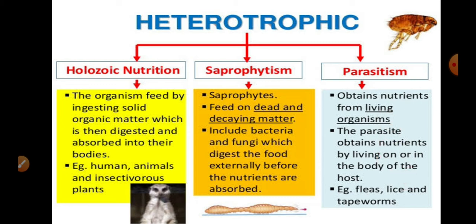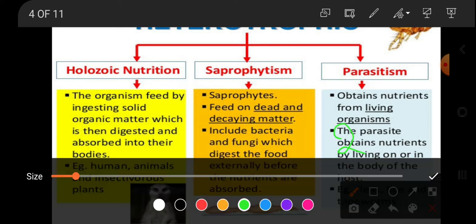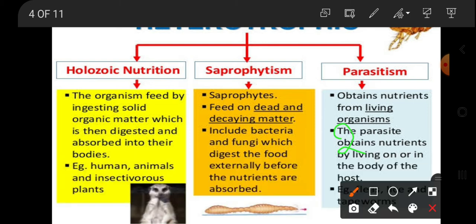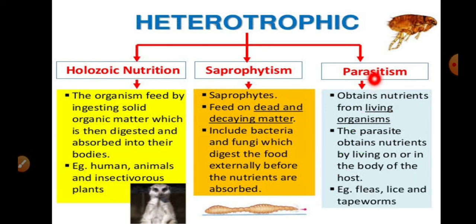Such a mode of nutrition where two living organisms are present, one is called the host cell, which is giving shelter, and the other is called the parasite. So this parasite is depending on the host cell, taking nutrients and shelter from the host cell, and in return this parasite is causing some damage to the host cell. So altogether, the heterotrophic mode of nutrition is mainly categorized into three types: holozoic nutrition, saprophytic nutrition and parasitic nutrition.